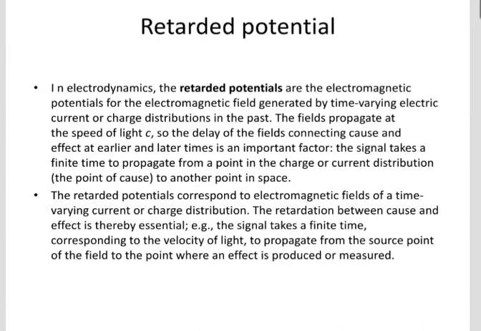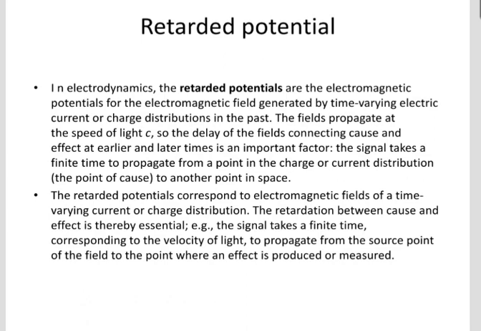Next point is retarded potential. In electrodynamics, the retarded potentials are the electromagnetic potentials for the electromagnetic field generated by time-varying electric current or charge distribution in the past. The fields propagate at the speed of light c, so the delay of the field connecting cause and effect at earlier and later time is an important factor.